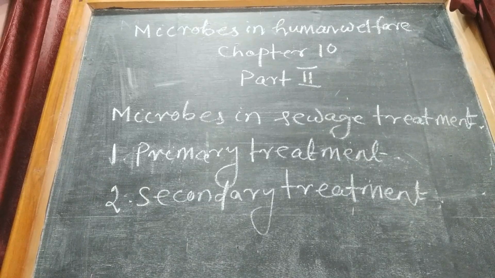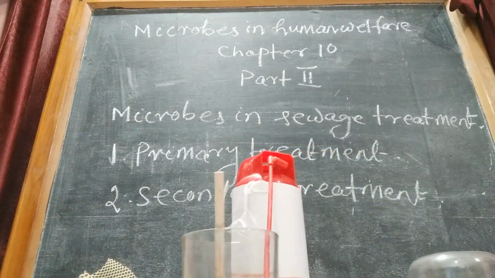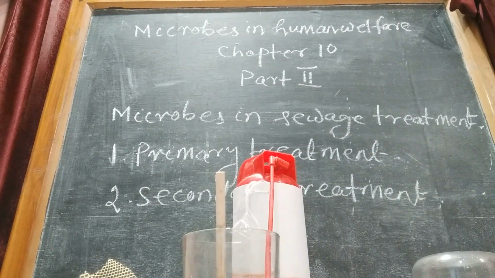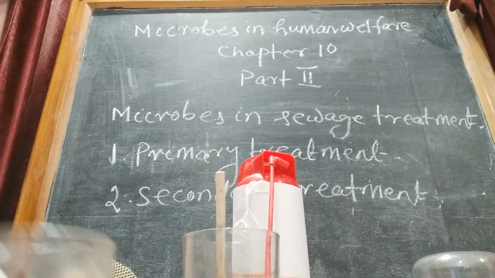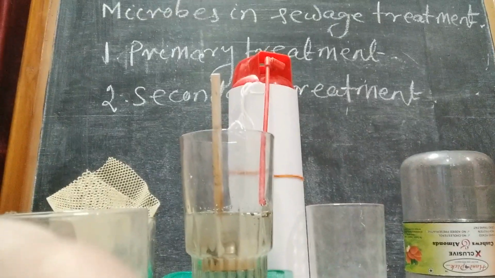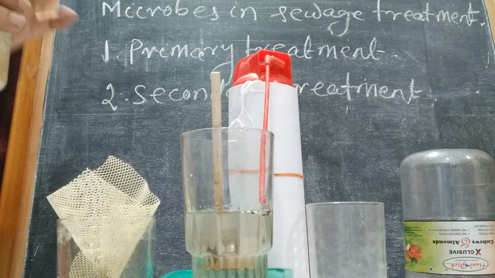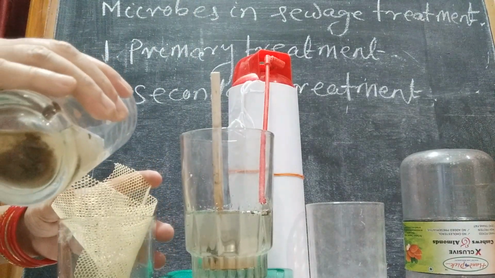Then how will that be removed? You see, now I am showing you. Suppose this is the sewage water. All of you see, this one is sewage water. Then first it should be filtered.